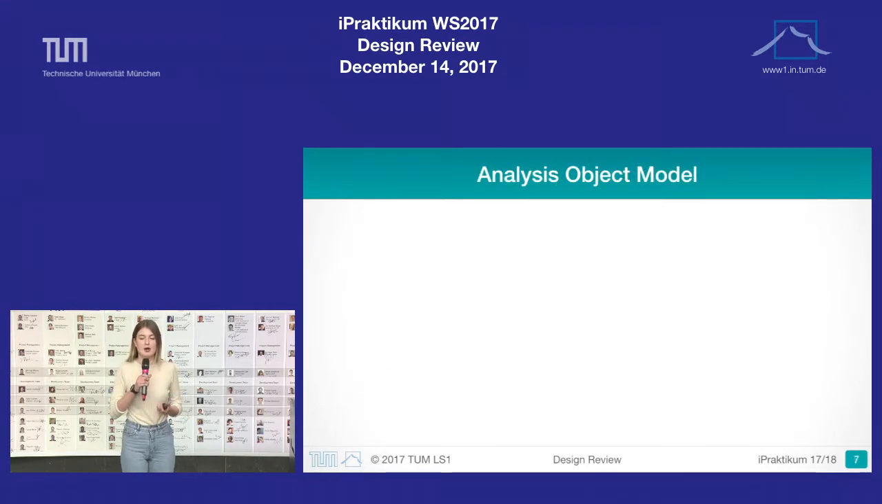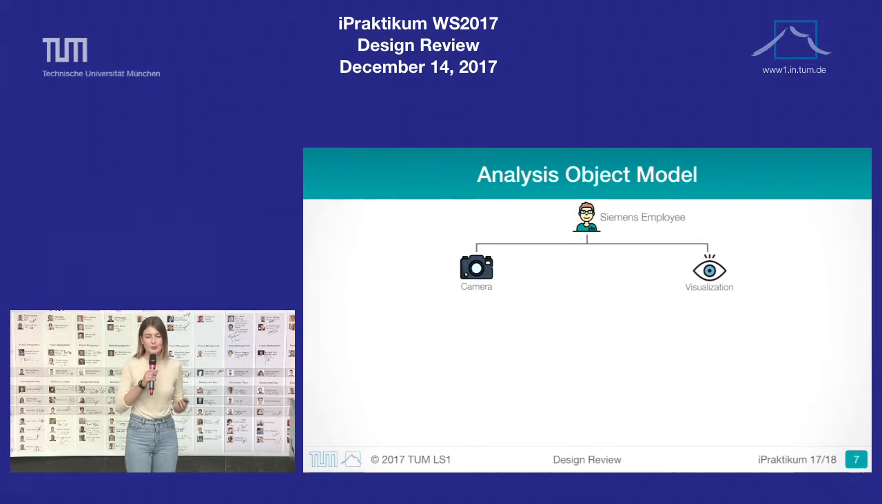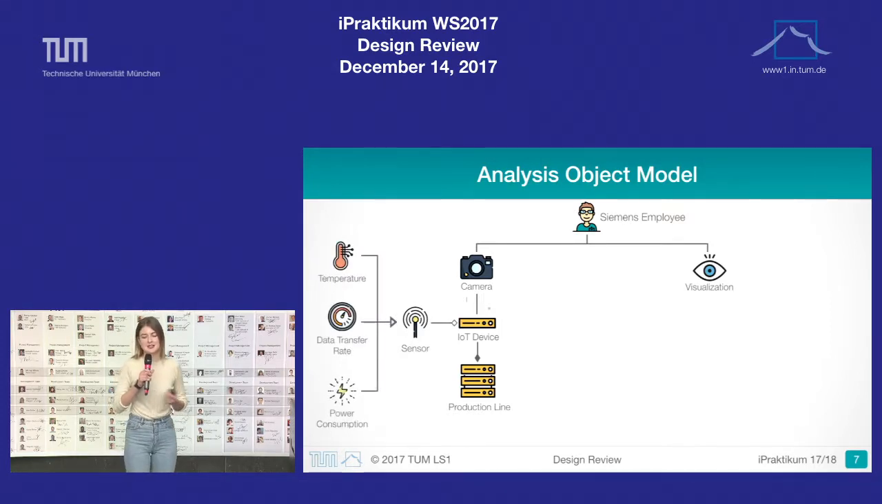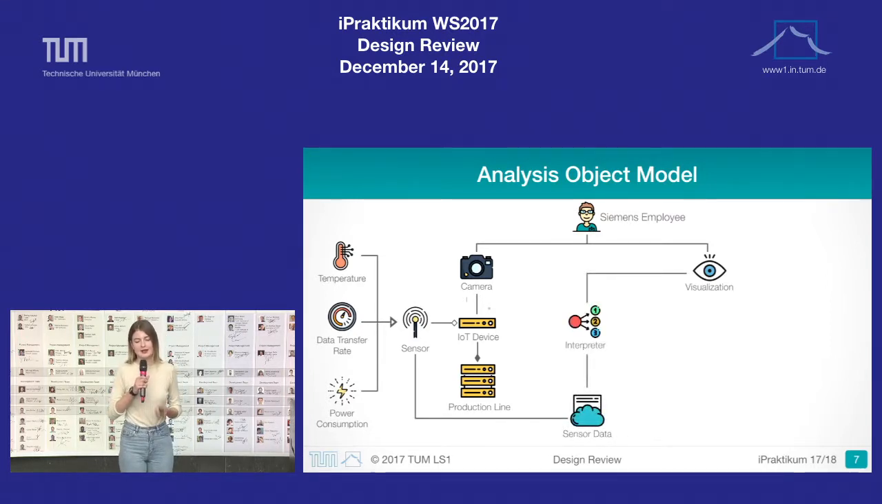To illustrate our problem domain further, let's take a look at our analysis object model. Joe, our user, has a camera on his phone and he wants visualization. With the help of a camera, he can identify one of IoT devices in production line, and all of these devices has multiple kinds of sensors. These sensors emit data that need to be analyzed and interpreted for visualization.